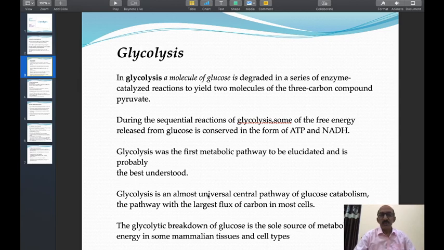In this way glucose enters the cell. Glucose contains 6 carbon atoms, therefore most of the carbon in the cell is obtained in the form of glucose. The glycolytic breakdown of glucose is the sole source of metabolic energy in some mammalian tissues and cell types. Most of the energy of the cell is obtained by the breakdown of glucose by the glycolytic pathway. Therefore it is the main source of energy in most of the cells and tissues.